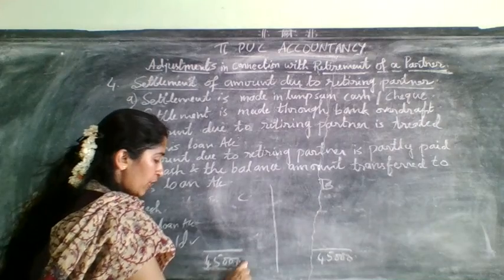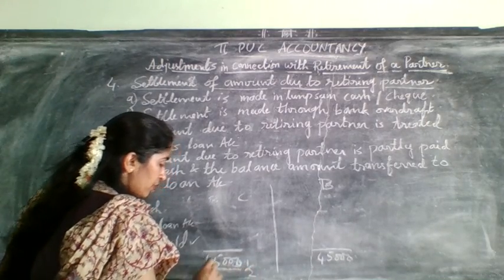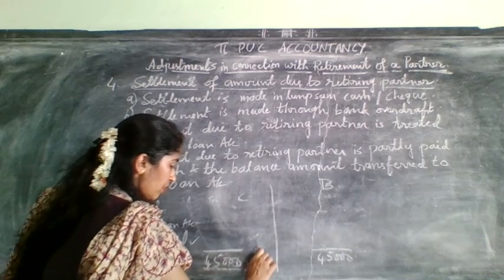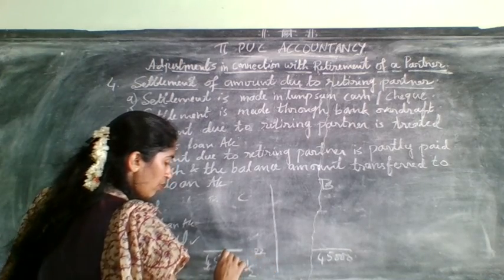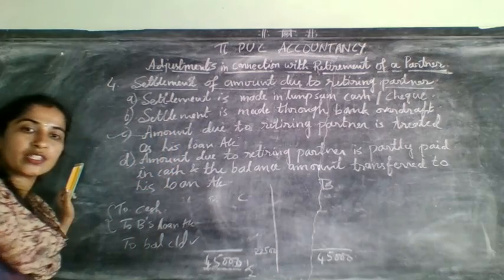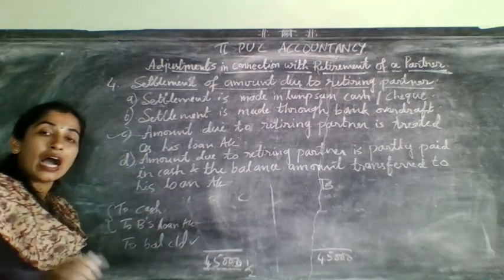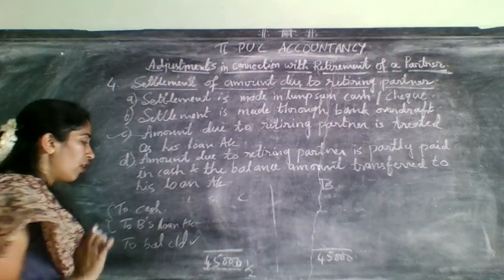Now 50% of this, that means half of this, how much will it come? 22,500. What have they told? Half should be transferred to loan account.